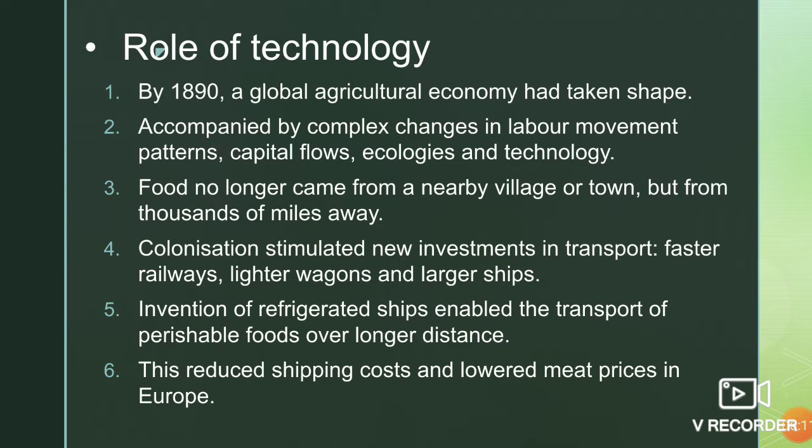Colonization stimulated new investment in transport, faster railways, lighter wagons, and larger ships. The invention of refrigerated ships enabled the transport of perishable foods over longer distances.